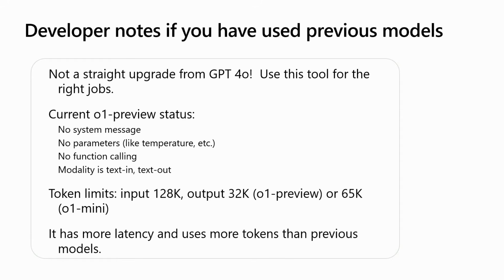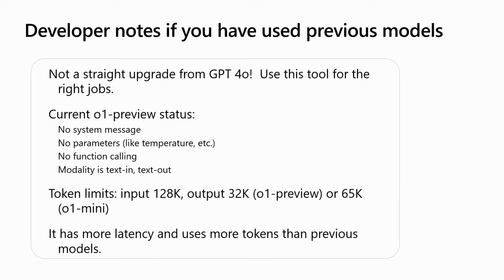Now, in the current O1 Preview status that is available, there's a couple limitations I wanted to let you know right now. There's not a system message as you may be used to. There's more things coming. No parameters, no function calling, and the modality is text in, text out. However, OpenAI has announced that most of these features are coming. There is function calling, structured outputs, JSON, other modalities on the way.